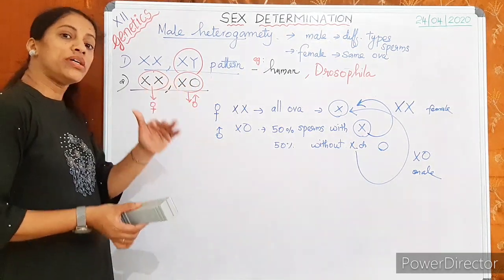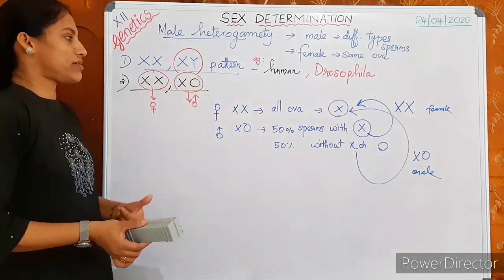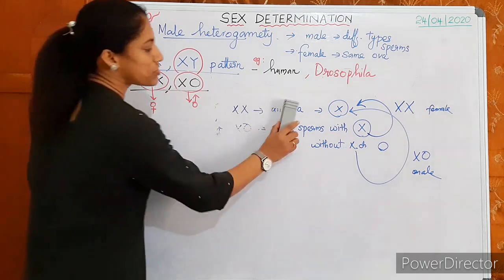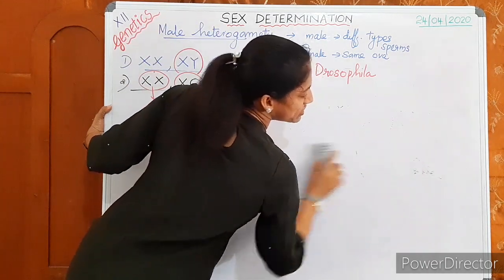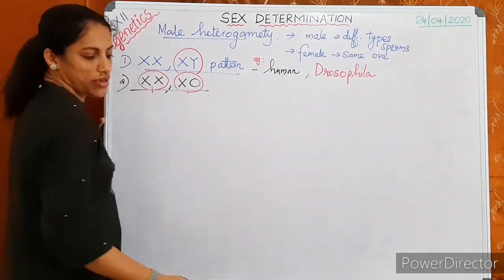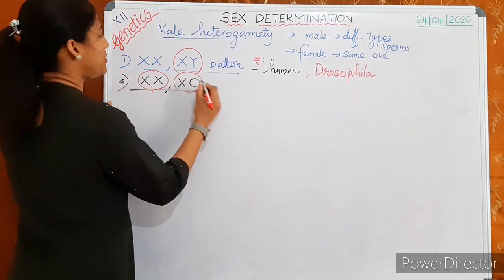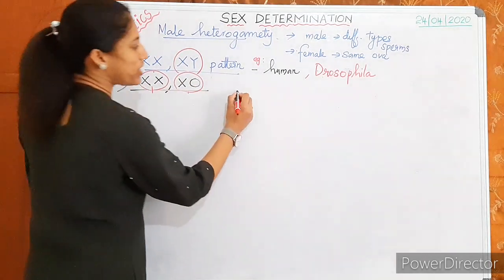And if the sperm does not have the X chromosome, it results in the X0 pattern, with only the X chromosome from the ovum. So that is the XX-X0 pattern. Any doubt regarding this? Male heterogamety: the first pattern XX-XY, the second pattern XX-X0.